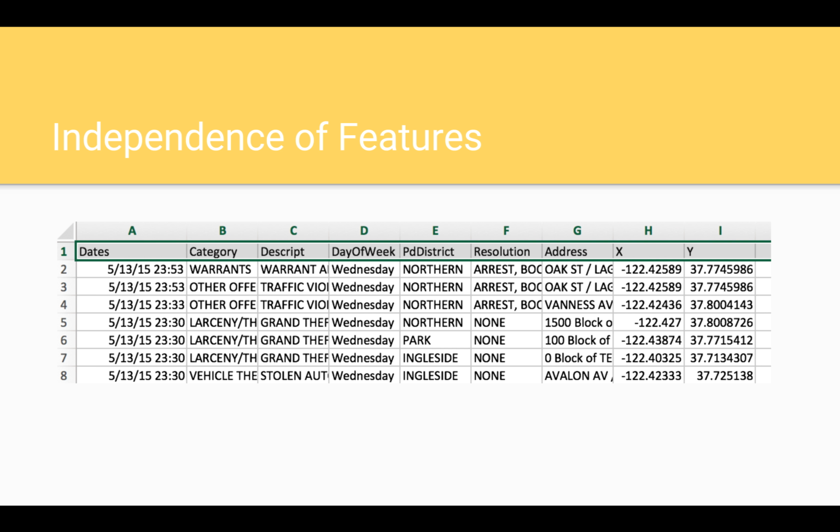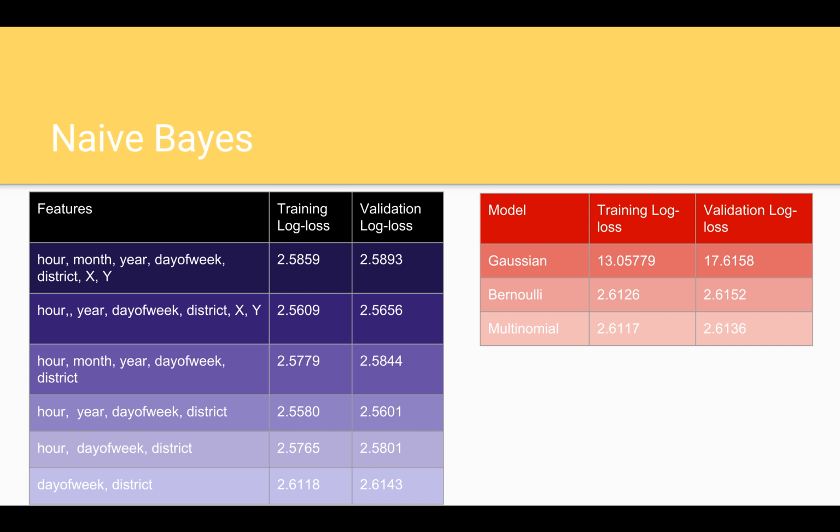These features look pretty independent, something that we confirmed using PCA. With independent features, we decided to use naive Bayes. We implemented the naive Bayes algorithm and determined the best feature combination. We also tried Gaussian, Bernoulli, and multinomial naive Bayes models.